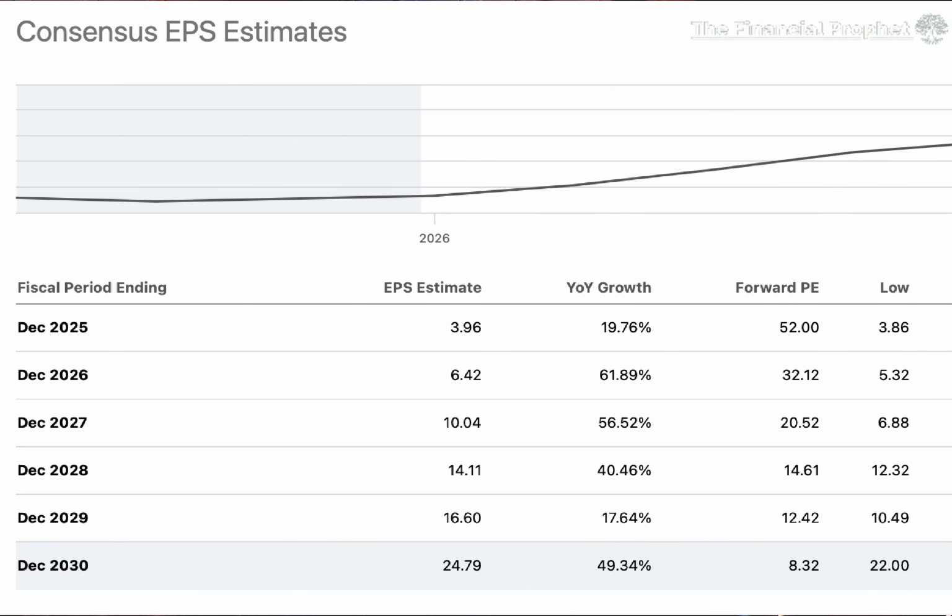So what I would do here now is I will take the 3 forward years. So I would take the 62% year-over-year growth rate, add the 56% plus the 40%, which would give me a number of 158.